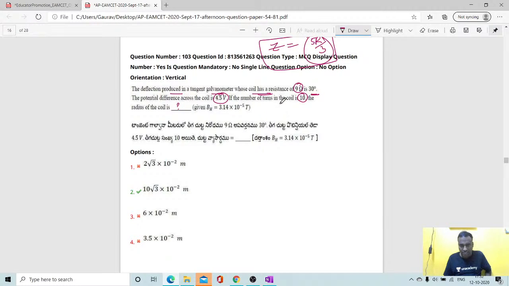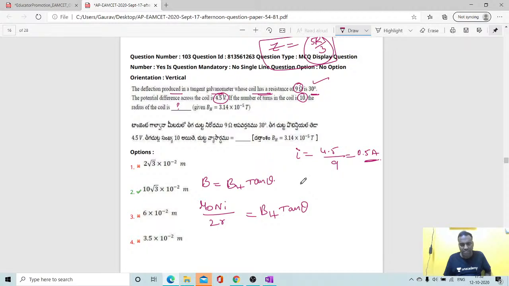So the radius of the coil, if you want to find, first of all, how much current is passing? Applied voltage 4.5 upon 9. Yes students, we'll get 0.5 amperes. So what is the basic formula students? B is equal to BH tan theta according to tangent law. So what is B value students? Mu naught Ni by 2r is equal to BH tan theta, we can say.